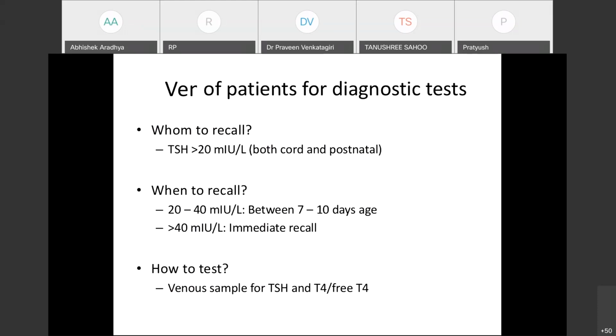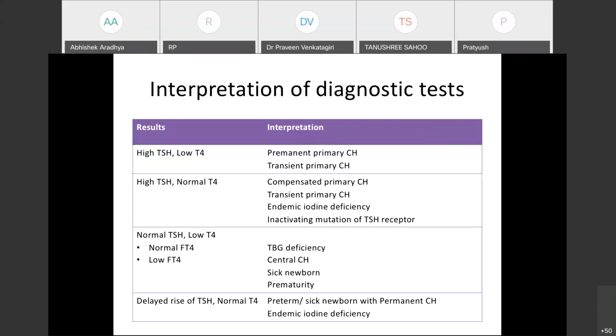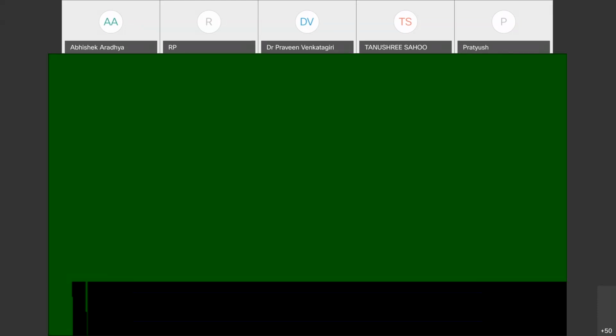Whenever available, free T4 is preferred to T4. I will tell the reason behind this, why it is so. But whenever it is available in your setup, choose free T4 over T4. Now, how to interpret the diagnostic test? So, a high TSH and a low T4 is the classic permanent primary congenital hypothyroidism.